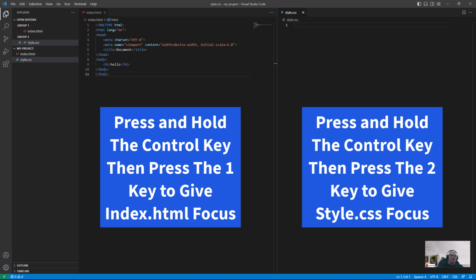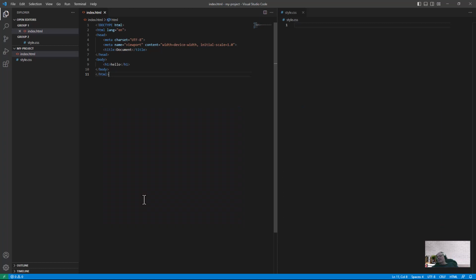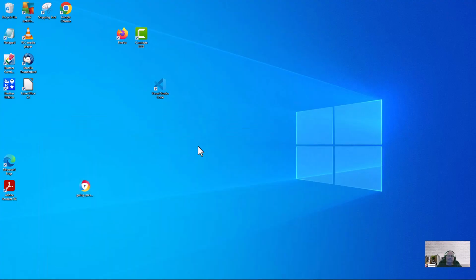If I hit Control 1, it'll take me back to HTML. That's Control 1, 2, and if you have 3 or 4 files, then you just keep doing it that way. Okay, so what I'm going to do real quick now is open a browser and show you that. Now, again, this isn't for editing, but I'm just going to show this to you.